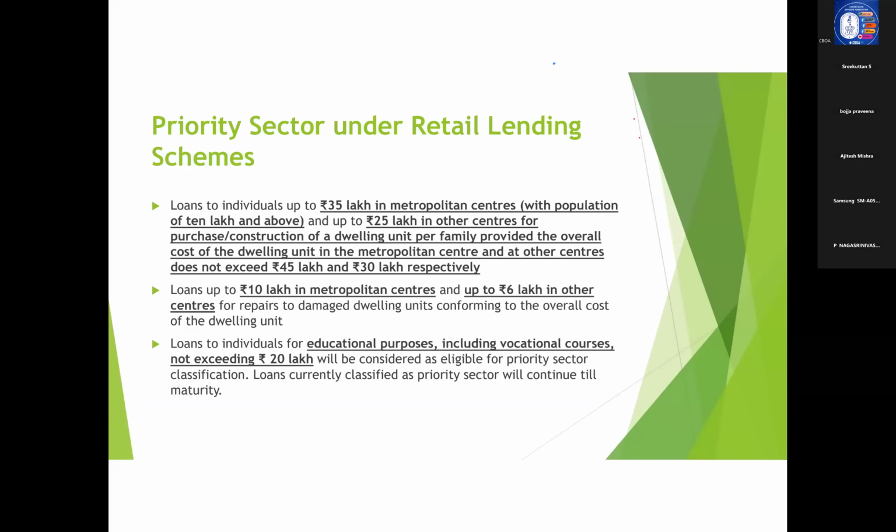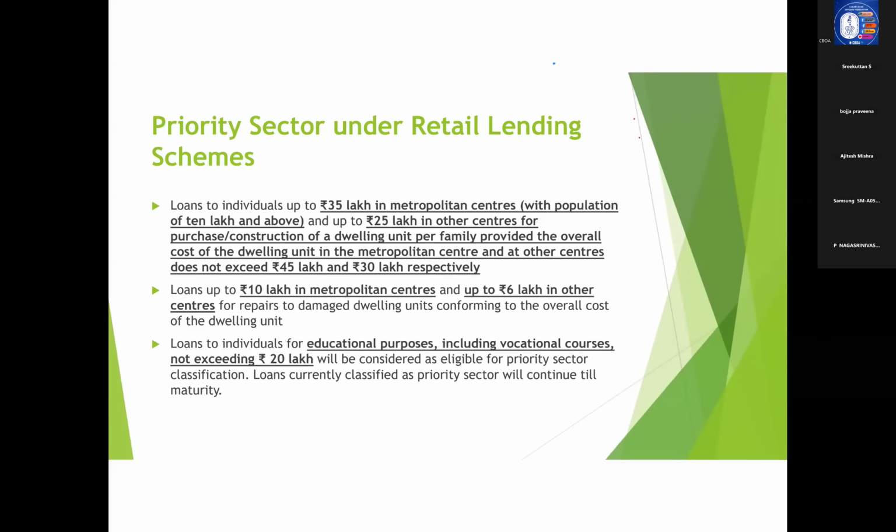Suppose Bangalore is a metro city. In Bangalore, we are lending, say, 50 lakhs for a flat which costs 100 lakhs. Will that qualify for priority sector lending?